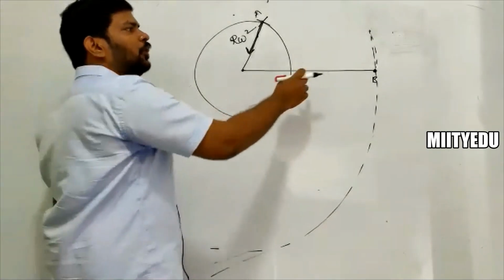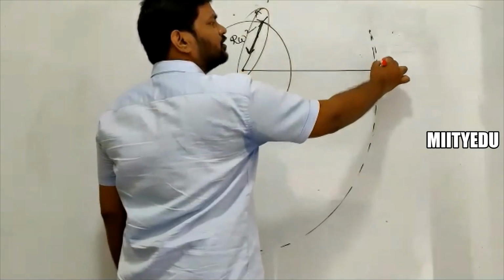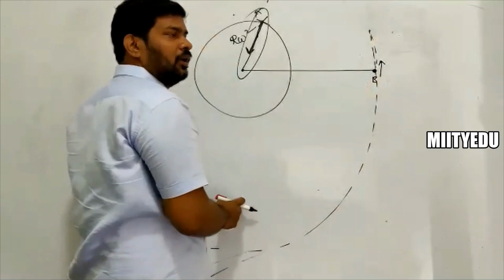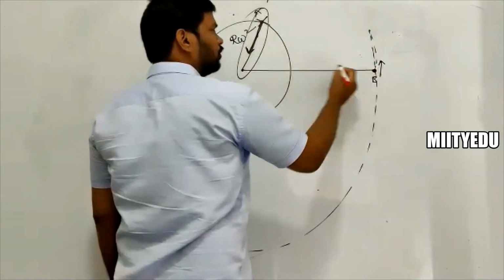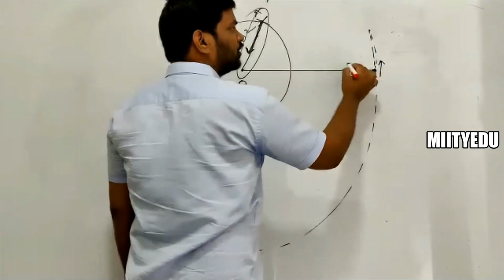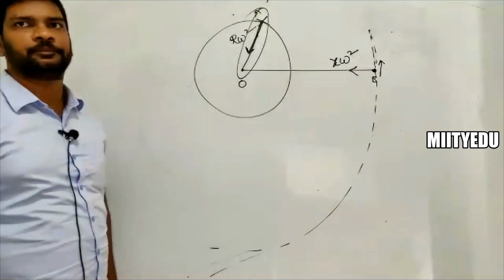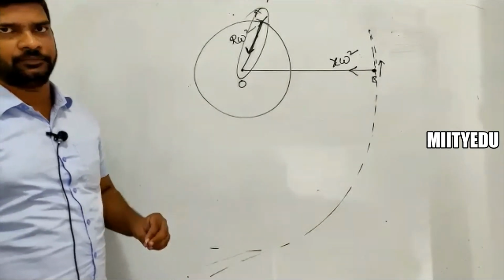Then at this point of time, as observed by A, B is having constant speed. With constant speed, it is moving in a circular path. If it is moving in a circular path with constant speed, then the acceleration of B is going to be towards O. Here it is going to be some x into omega square. That is the acceleration of B as observed by A.